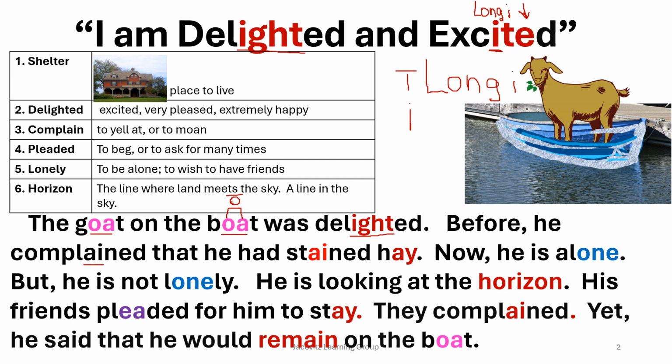These two make long A. Before he complained that he had stained hay. And let's just pretend this is hay up here. These two vowels, this is Y as a vowel now, A-E-I-O-U and sometimes Y, make the long A sound. That's long A. Now he is alone. This O with this E indicates that this is long O. Okay, and I'm just going to draw this over because that means long O.